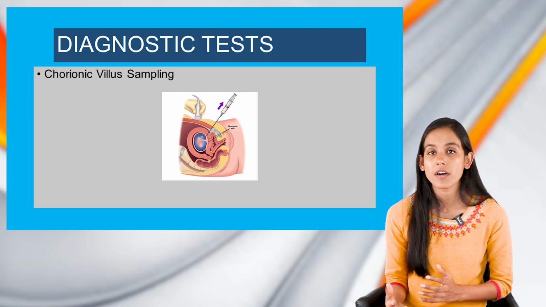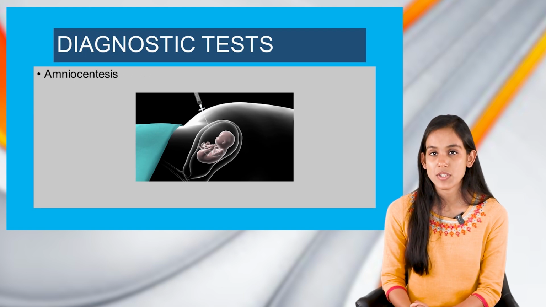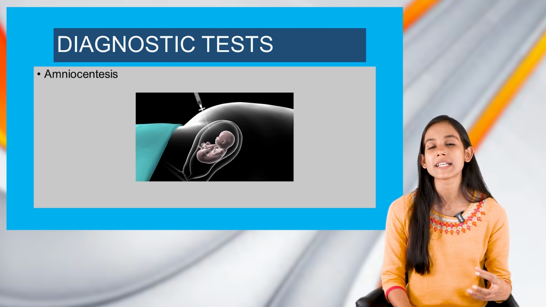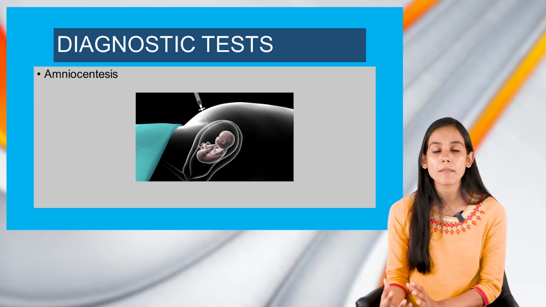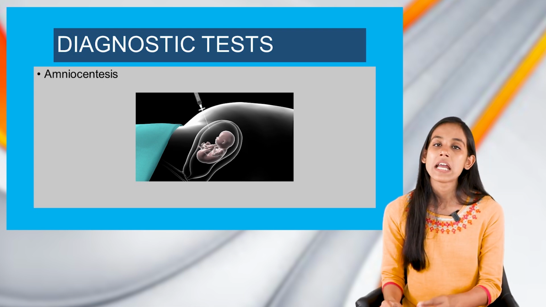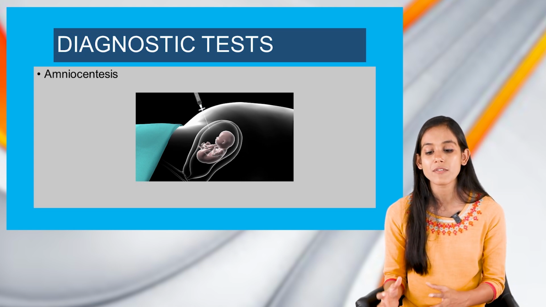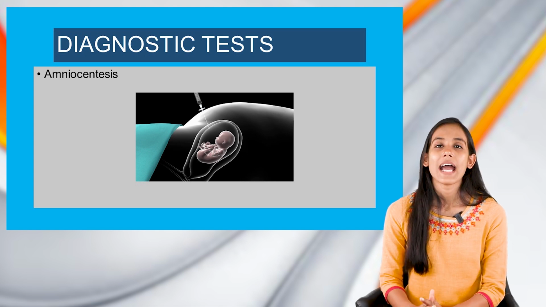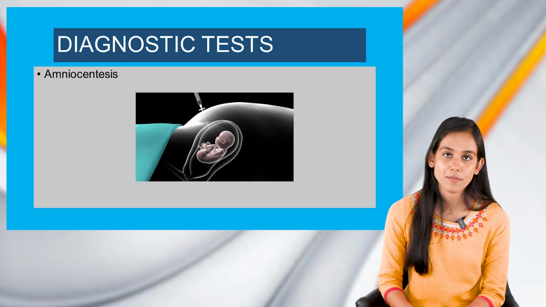So that is how Down syndrome can be diagnosed. And next there is amniocentesis. In amniocentesis, basically they insert a needle through the abdomen and collect a small amount of amniotic fluid. Now this amniotic fluid would be analyzed for the presence of chromosomal abnormalities. And the test would be performed between 12 to 20 weeks of pregnancy.